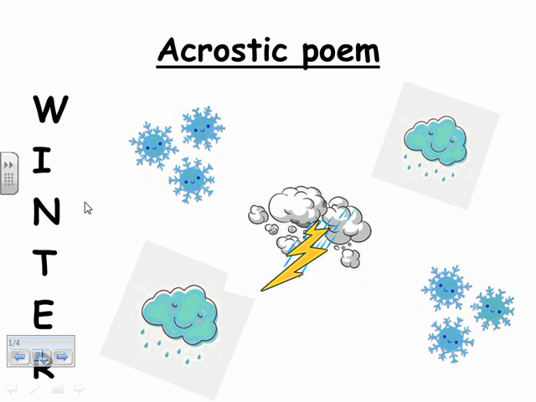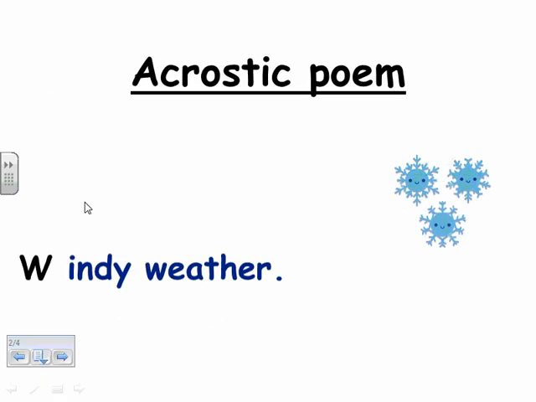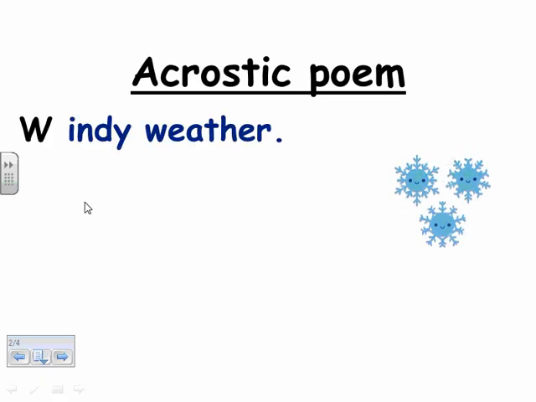So the first thing I do in writing an acrostic poem is that I choose a topic word. After that, I write it vertically from up until down and all starting with capital letters. Next, we think of words or sentences related to the topic. So for example, W, windy weather. And we already wrote the W here, so we will not write it again. Next, I, ice everywhere.